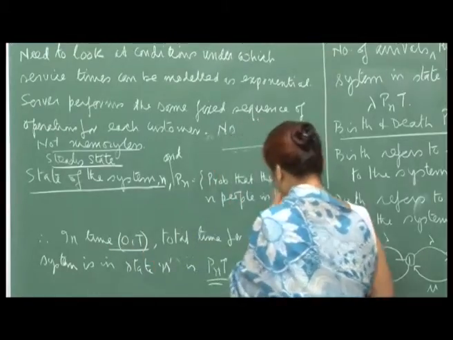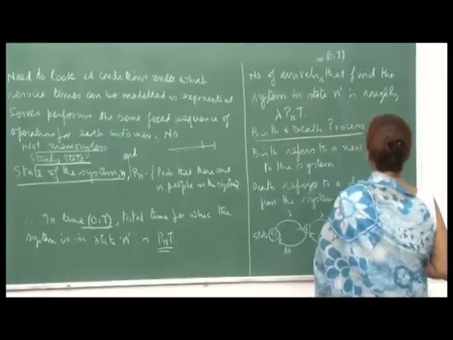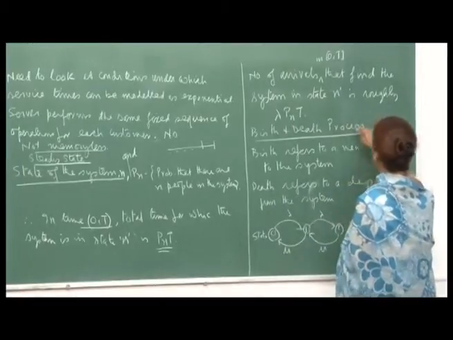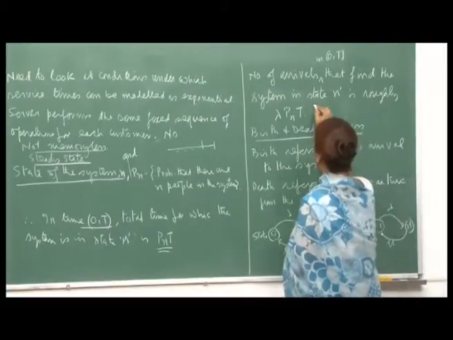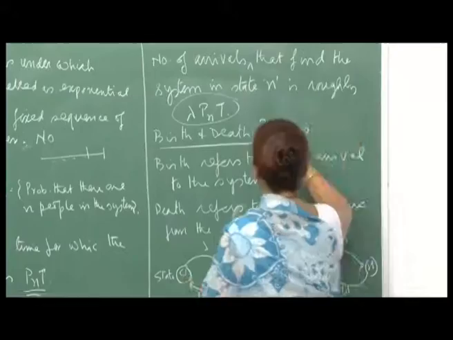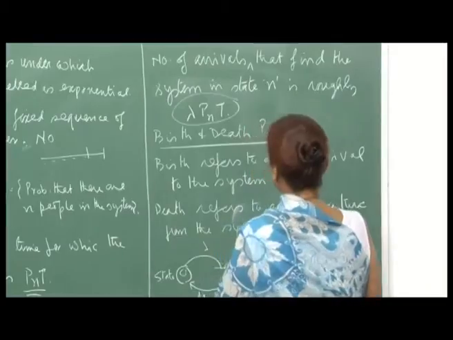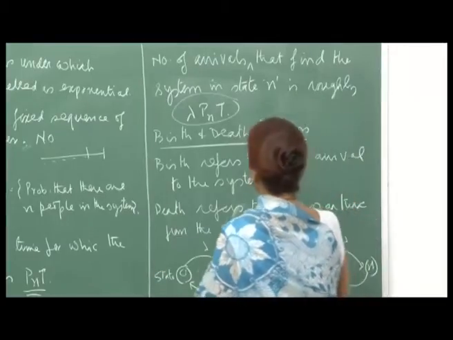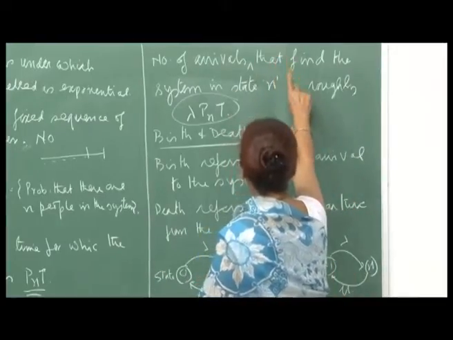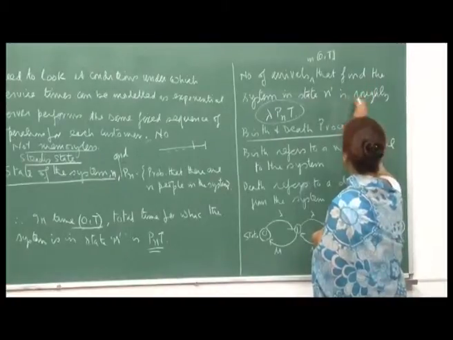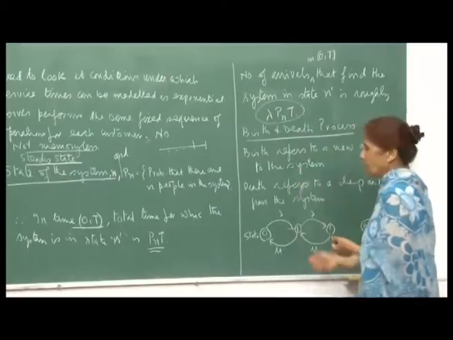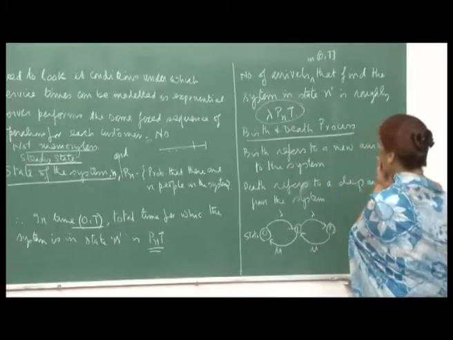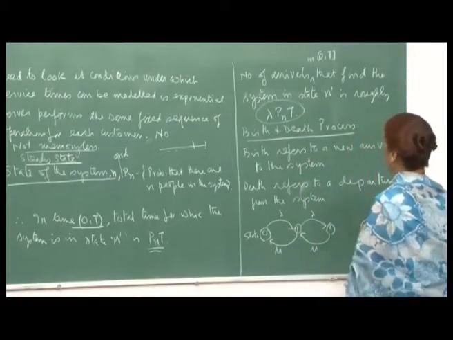Okay. And therefore, the number of arrivals in 0 to t that find the system in state n is roughly lambda P n t. So, we are talking in approximations, because the arrival rate is lambda. So, the number of arrivals in 0 to t that find the system in state n would be lambda P n t, okay, because there are lambda arrivals in a unit of time. And so, the arrival rate is lambda.